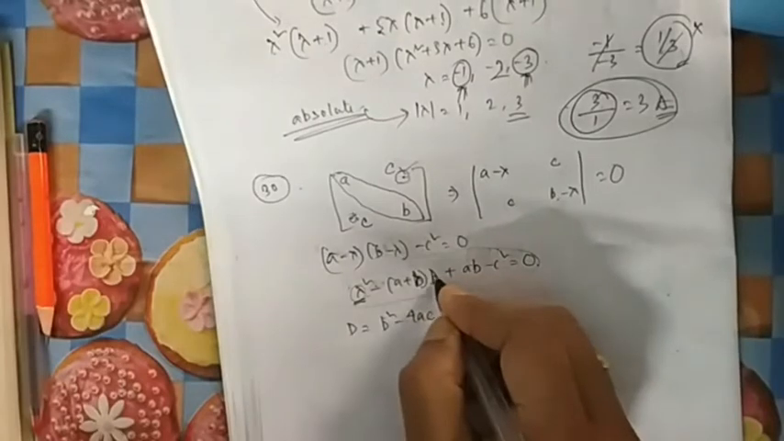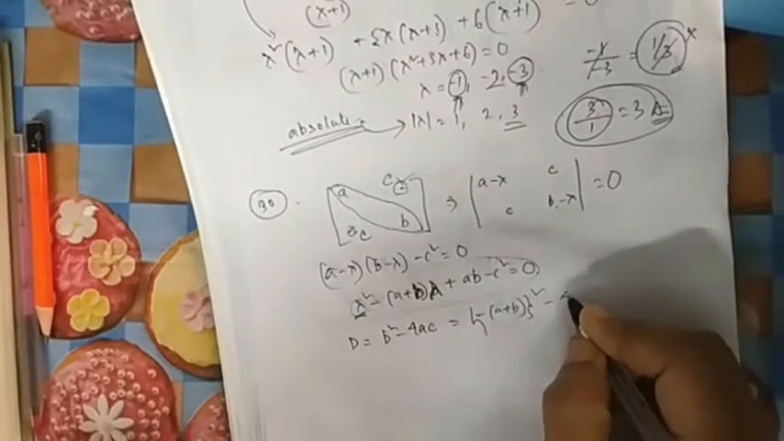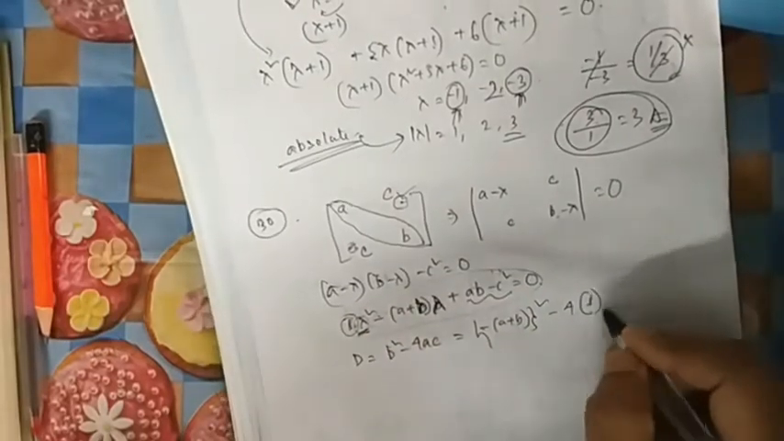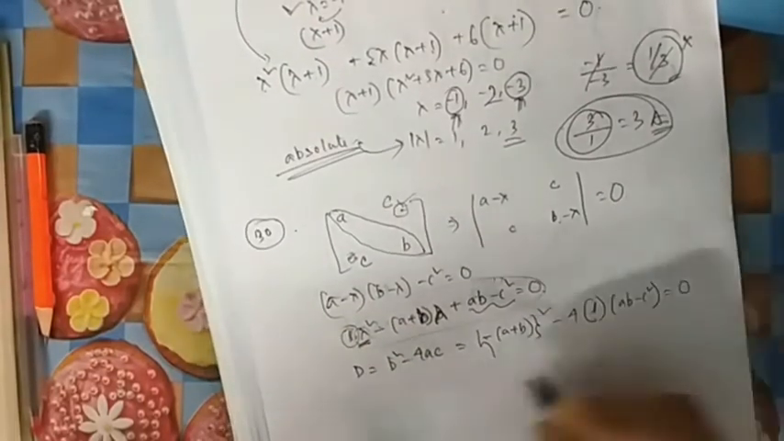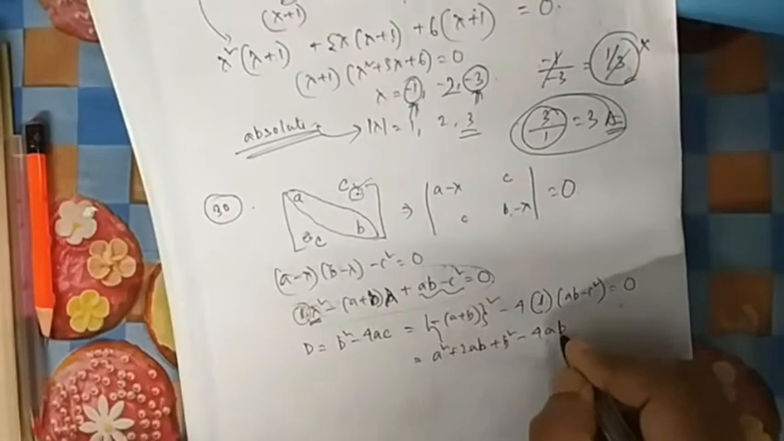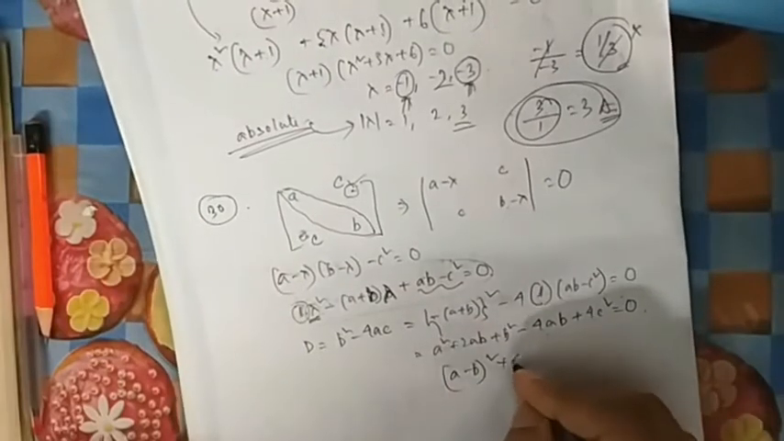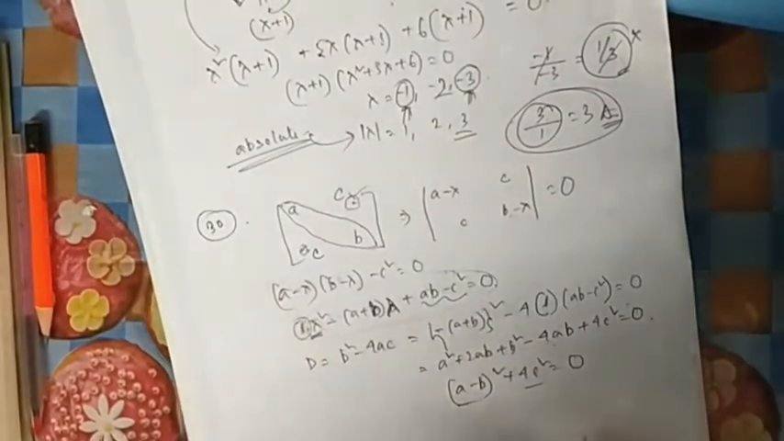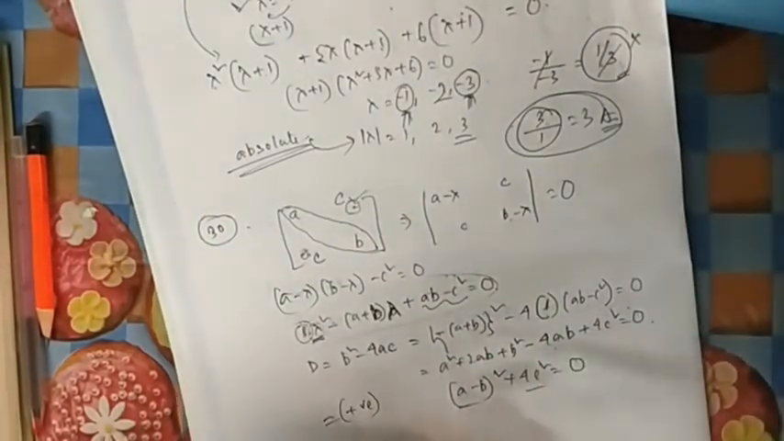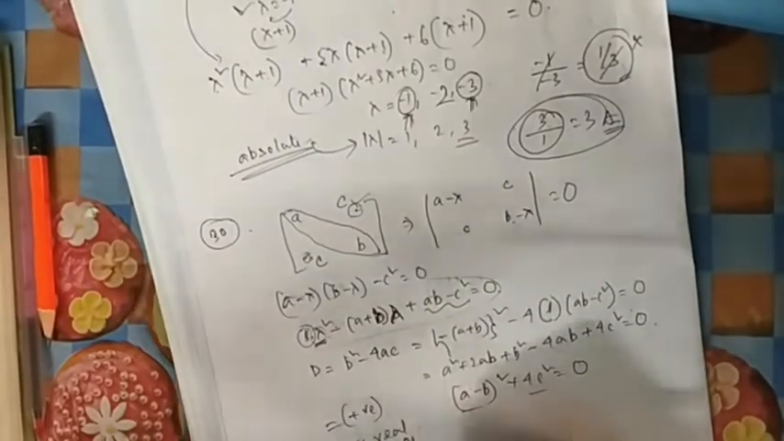So b is this coefficient of lambda, so b square is here, minus (A plus B) whole square, minus 4, a is here 1, this coefficient, and c is here this. So if you do it, it will be A square plus 2AB plus B square minus 4AB plus 4C square, which will be (A minus B) whole square plus 4C square. Now all are squares, that means it will be positive. So the discriminant is positive. So if the discriminant is positive, you can say the roots are real. Nothing else you can say. So lambda will be real. So that's why option A is correct.